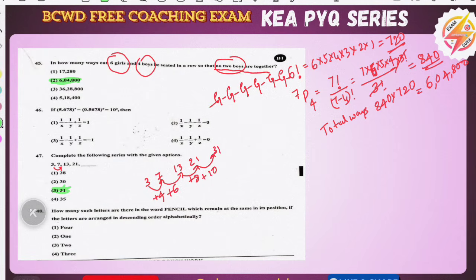How many such letters are there in the word PENCIL if they are arranged in descending order alphabetically? Descending means, see, they have given descending order, not the ascending order. Ascending means 1 2 3 4 like that. Reverse they have asked.